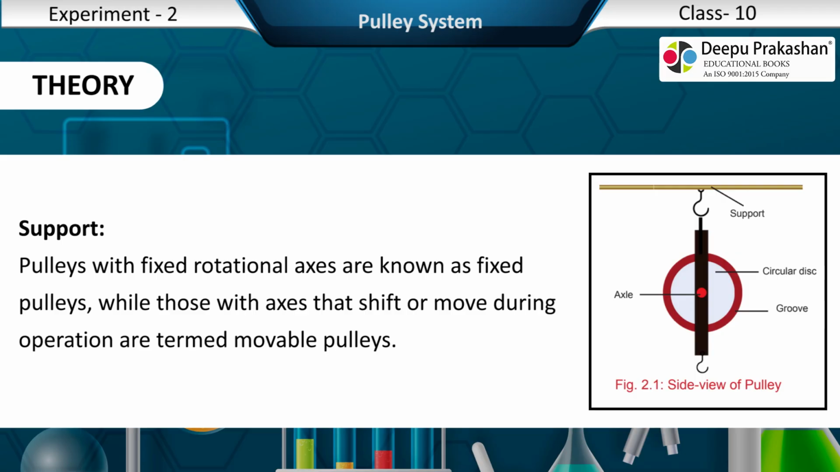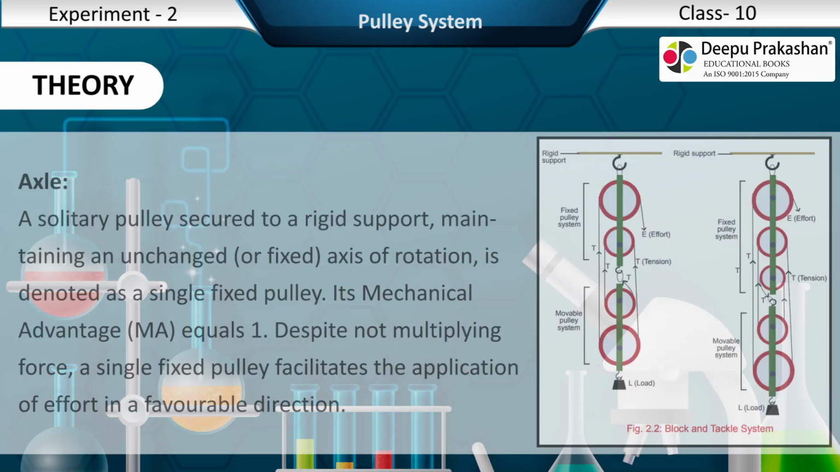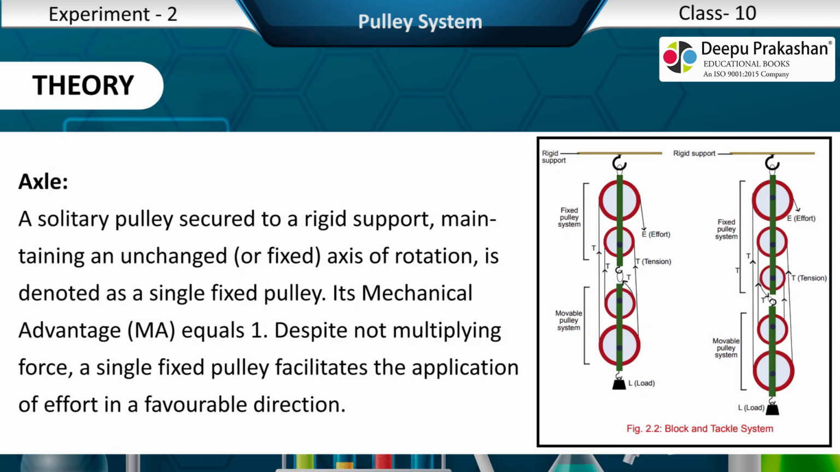Support. Pulleys with fixed rotational axes are known as fixed pulleys, while those with axes that shift or move during operation are termed movable pulleys. Axle. A solitary pulley secured to a rigid support, maintaining an unchanged or fixed axis of rotation, is denoted as a single fixed pulley. Its mechanical advantage, MA, equals 1. Despite not multiplying force, a single fixed pulley facilitates the application of effort in a favorable direction.